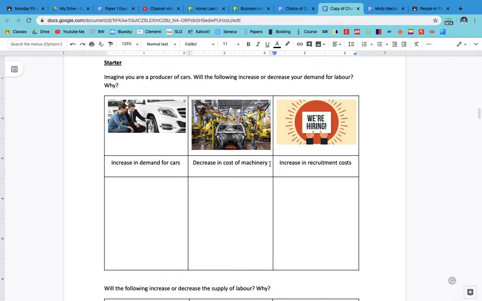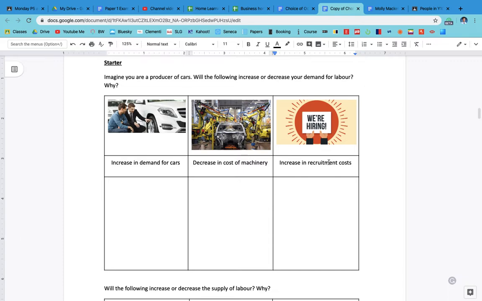Machinery and labour could be seen as substitute goods. So using our basic supply and demand analysis, if the price of a substitute decreases, then the demand for the other will decrease. Therefore, we would see a decrease in the demand for workers in that case.